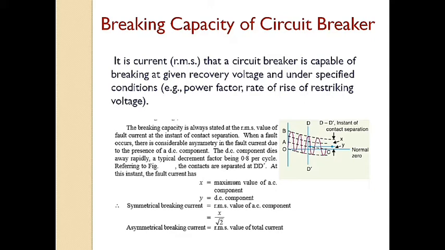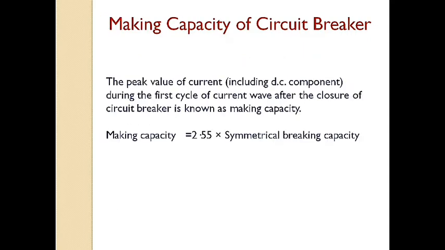Thus, MVA rating is the product of two quantities which do not exist simultaneously in the circuit. Therefore, the agreed international standard of specified breaking capacity is defined as the rated symmetrical breaking current at a rated voltage. Next is the making capacity of circuit breaker.